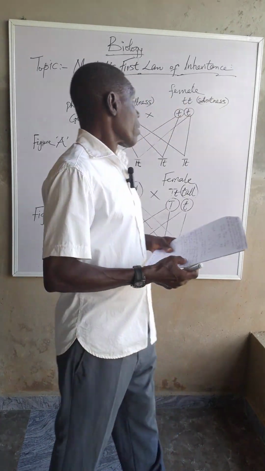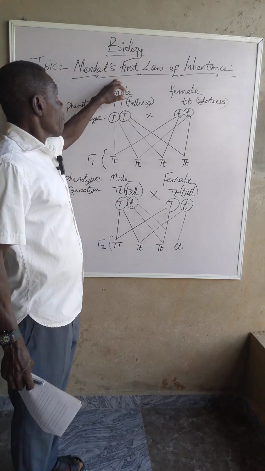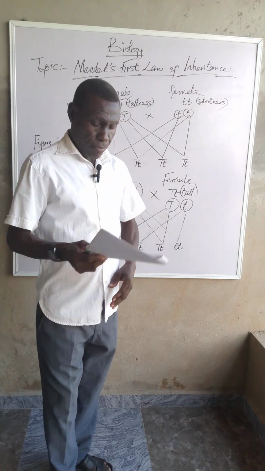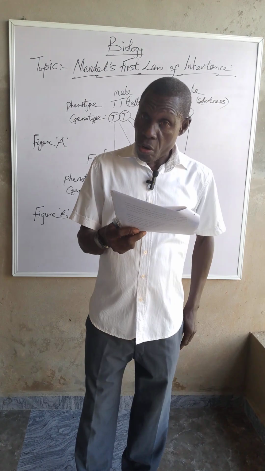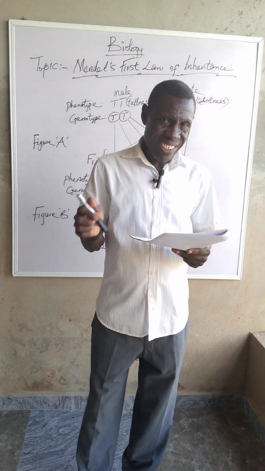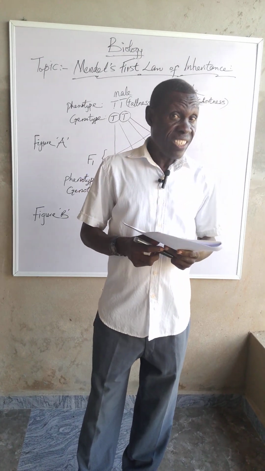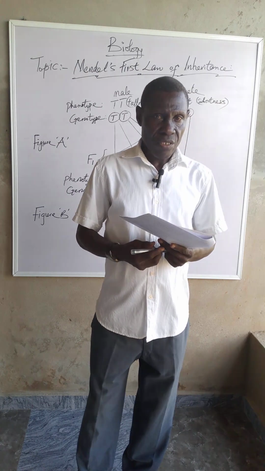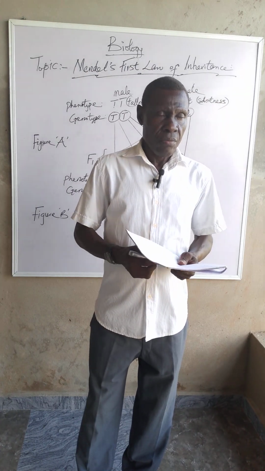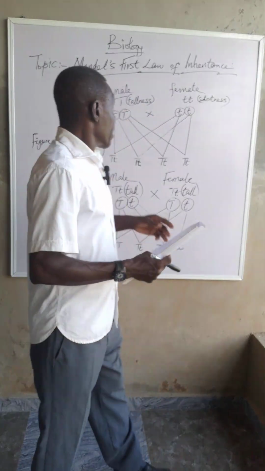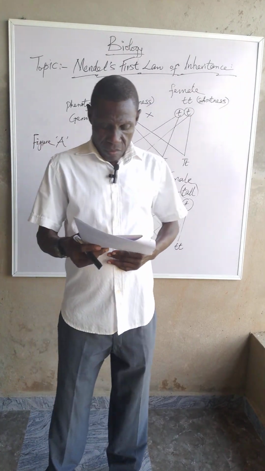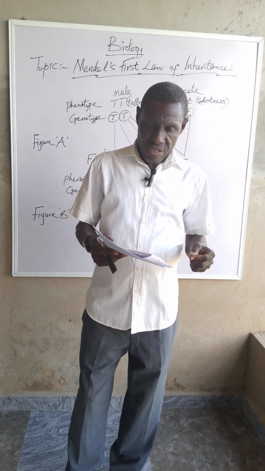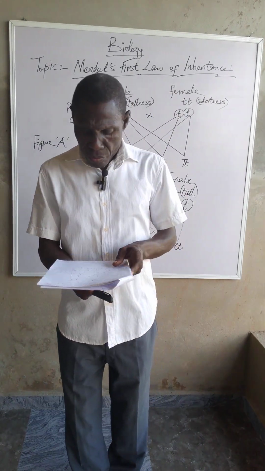That is what we want to discuss now. This law is also called the law of segregation of genes. What is segregation? Separation.